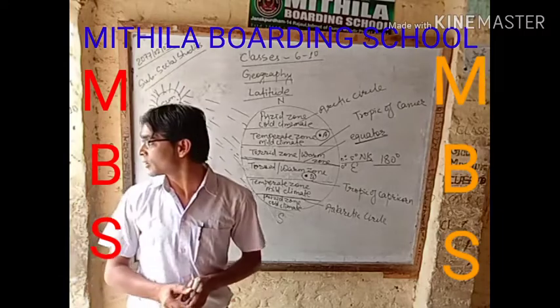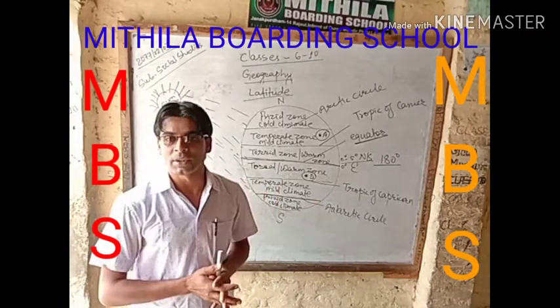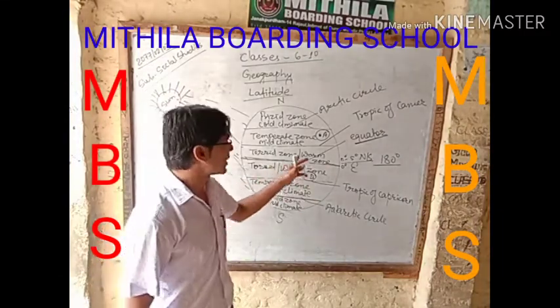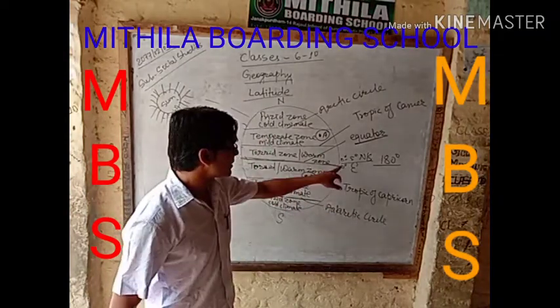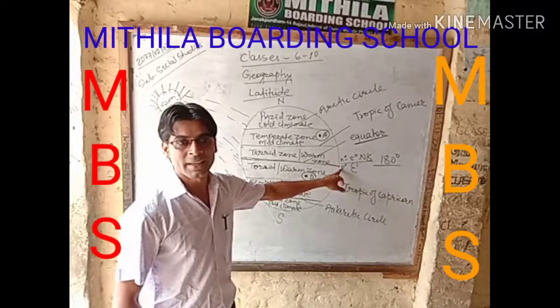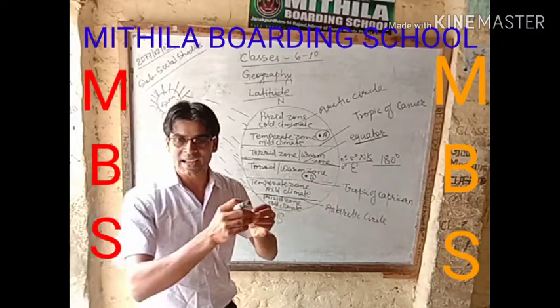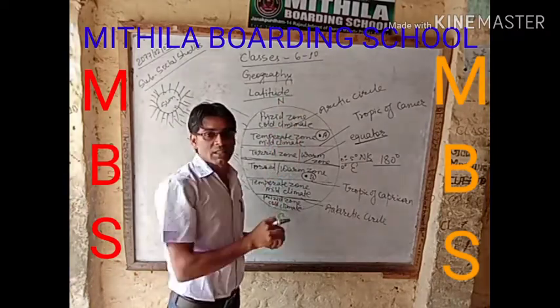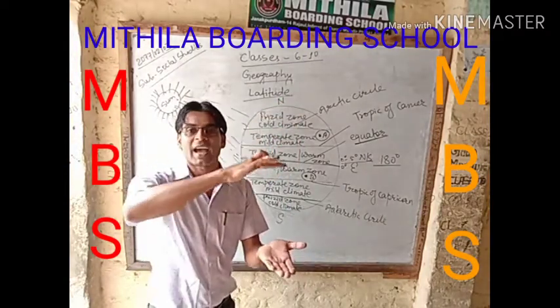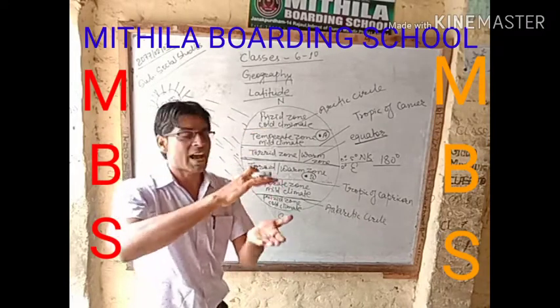Our earth is not exactly oval in shape. It is in the spheroid or geoid shape. What is that shape? The center of the earth has bulged out, whereas upwards and downwards it is a little flattened.